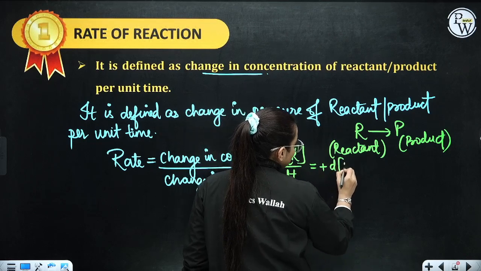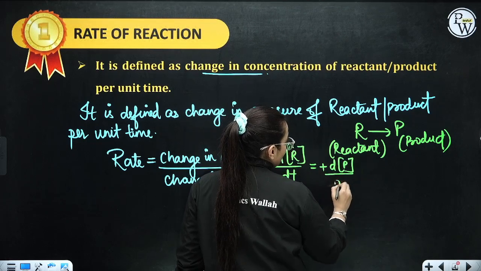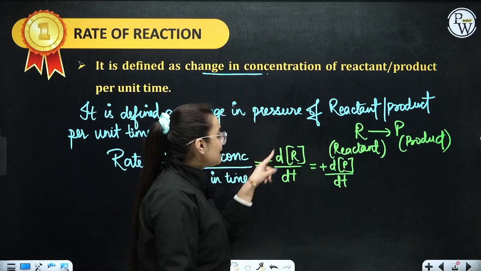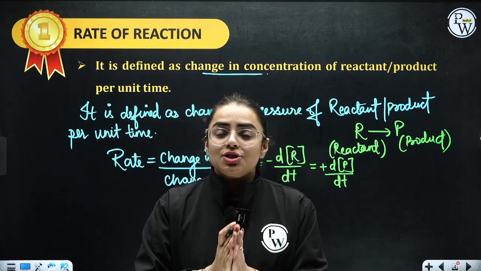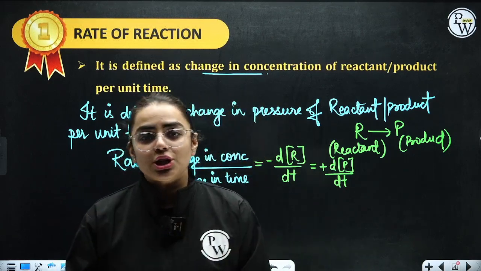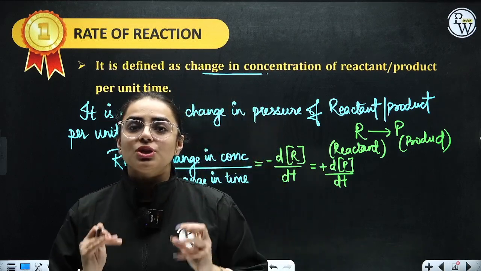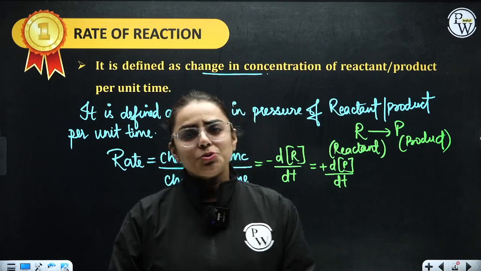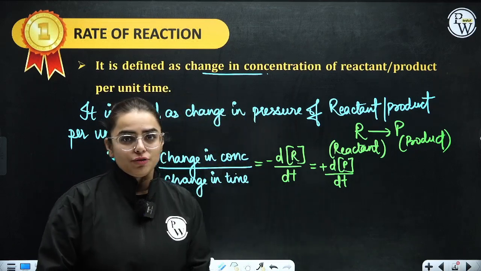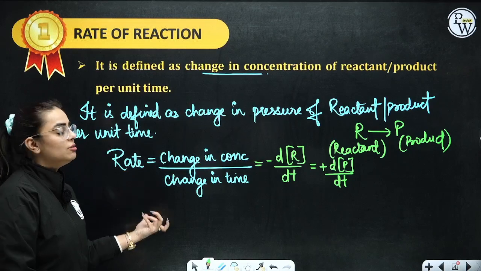Now this delta stands for change. This is for product by change in time. Why am I putting a square bracket over here? Students, square bracket is used for concentration terms. Whenever I am writing a particular concentration term, I shall be using my square bracket. I hope this is clear and fine to each and every one of you. So this is how I define the rate.